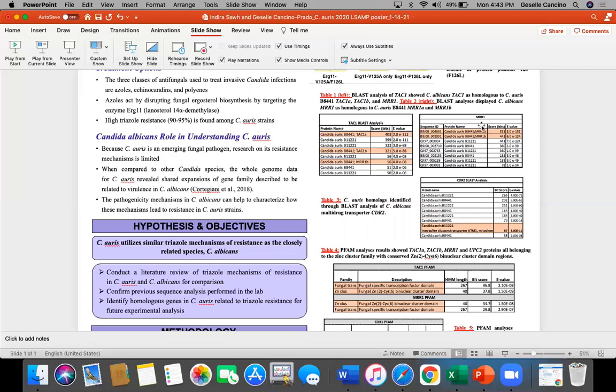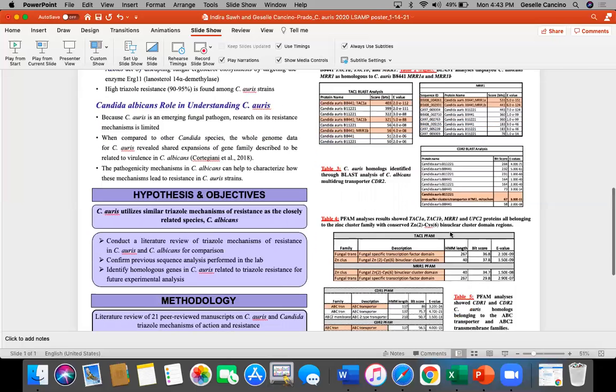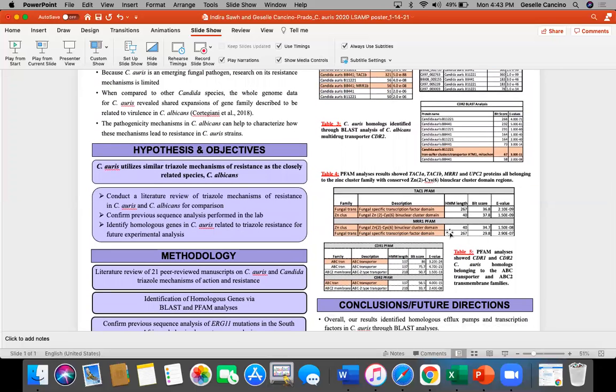albicans multi-drug transporter CDR2. Apart from the BLAST analyses, we also performed PFAM analyses to identify commonly conserved regions and gene families among all cellular factors. Overall, the PFAM analyses revealed a commonly conserved zinc cluster family Zn2Cys6 binuclear cluster domain between the transcription factors TAC1 and MRR1, as shown in Table 4. The PFAM analyses also confirmed C. auris CDR1 and CDR2 homologs belonging to the ABC2 transmembrane families, as shown here.